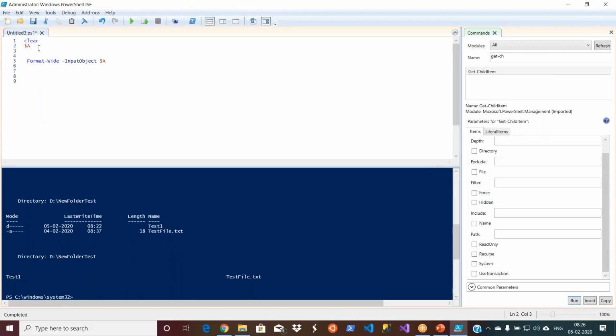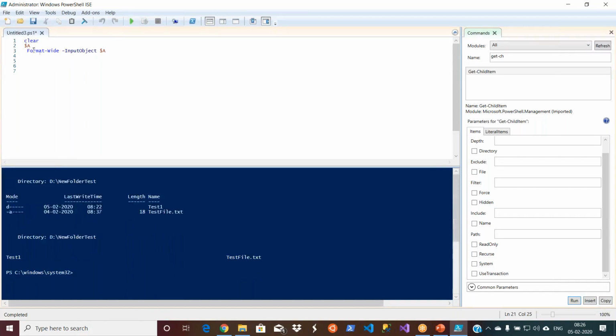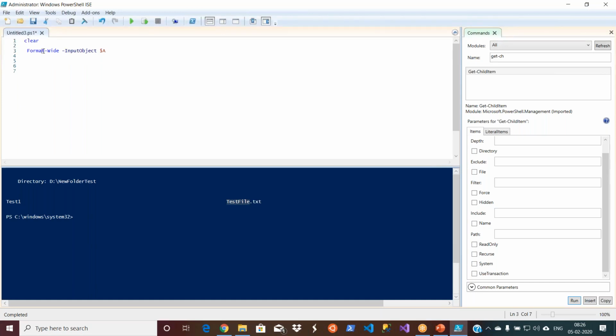So these are the benefits of your commandlets because there is a lot of logic written in that commandlet and it is giving the output. Internally, it is doing so much stuff. Let me remove this $a as well because we have this $a output as well. Now you see, earlier it was showing some tabular format, right? Now it is simply showing test1 and then test file.txt. Okay, and there will be many options available here for this format, right? You can go and explore it.